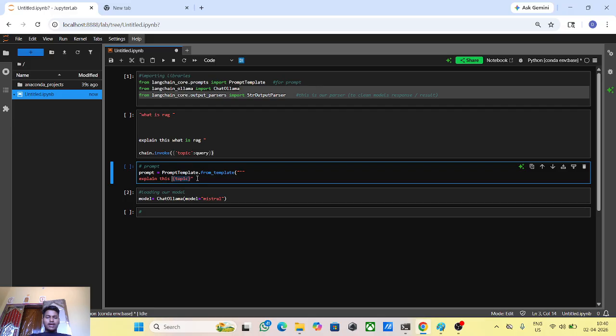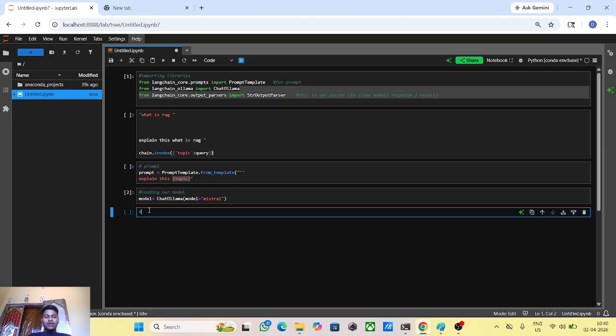Then what is the final prompt here? Explain this what is RAG. This is our prompt. This prompt goes to the model generating the answer. The answer again goes to the parser. The parser is what? To clean the model's result, because the model will give the result not in a normal string, not in a clean version. In order to clean it we use the parser.